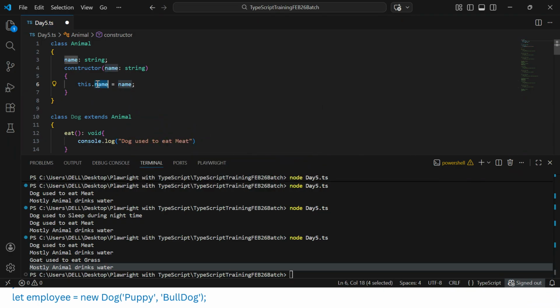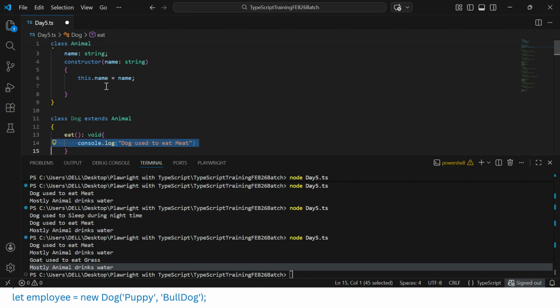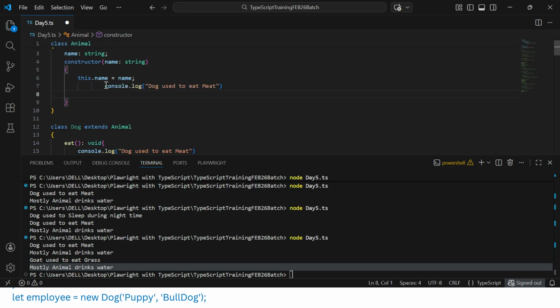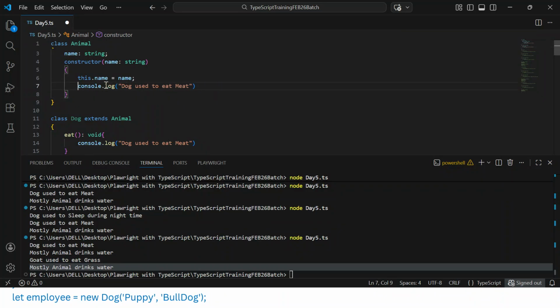Here this.name and the name I'm passing are matching, and we can print something with console.log: the name of the animal is, and I can concatenate it with this variable called name. That's all, I can create the constructor.